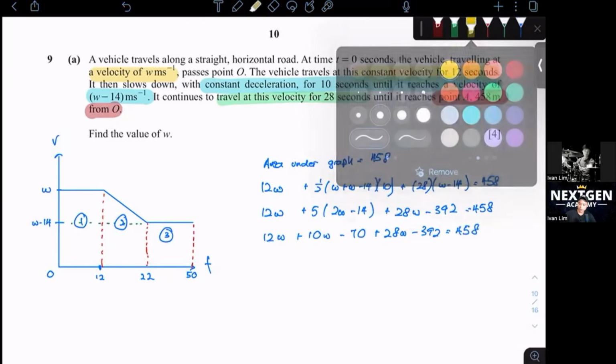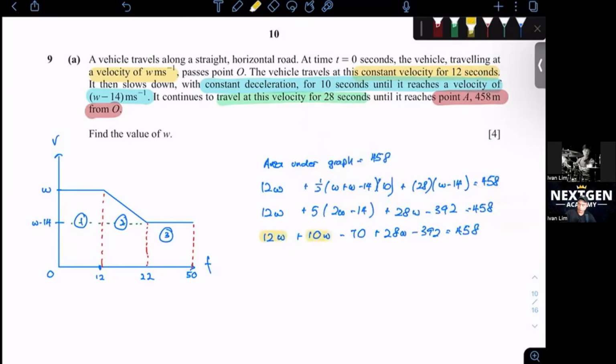All right, let's gather all the W together: 12W, 10W, and 28W. We'll get 50W. Whatever doesn't have W, shift it to the right-hand side. Get 920. W will be 920 divided by 50, which is 18.4. Okay, how many more questions do we have? 1, 2, 3. Okay, let's do this.